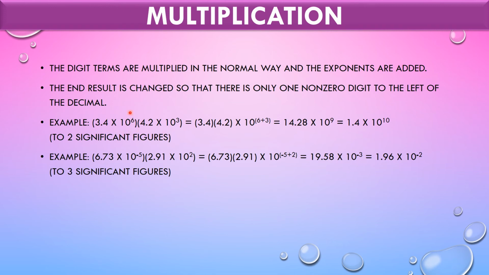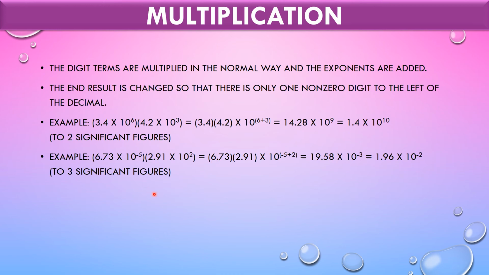What will we do? We will take the exponents in another manner. That is, we are going to add the powers together, that is 6 plus 3, and we need to multiply the basic terms. Then we have 14.28 into 10 raised to 9, which is not in scientific notation. Hence, we need to convert this into scientific notation. So we will have 1.4 into 10 to the power 10. So this has two significant figures, that is 1 and 4.